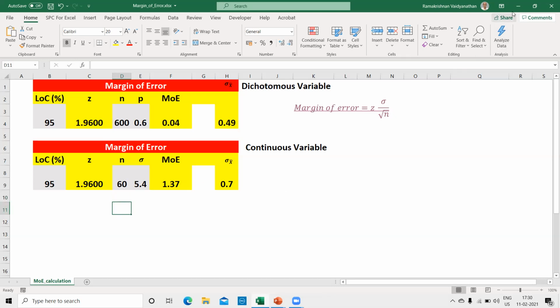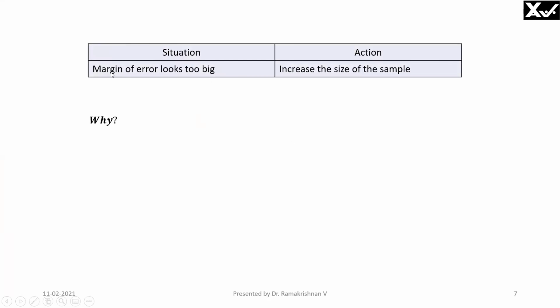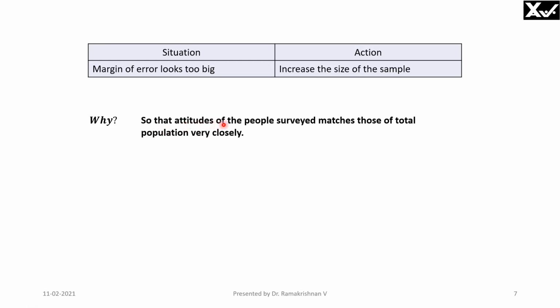Right? What we will do is we'll go to the slide. Now, the situation is the margin of error looks too big. 0.04 we got it. We said that 0.04 is too high. We should reduce it. So what is the action we should take? Increase the sample size. This is the action. Why should we increase? Then only the attitudes of the people surveyed, that is the sample, will match those of the total population very closely. What the population says, the sample also should say, at least closer to the population attitude.